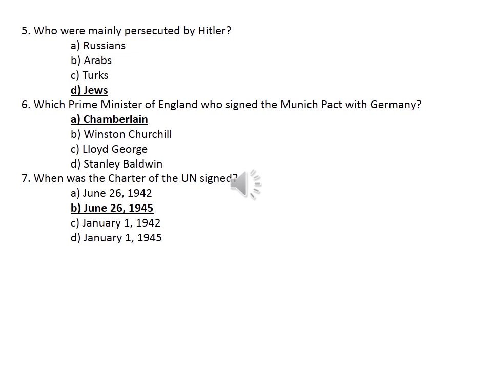So who was the Prime Minister who signed the Munich Pact with Germany? A, Chamberlain. B, Winston Churchill. C, Lloyd George. D, Stanley Baldwin. Who signed this agreement? Yeah, A, Chamberlain. So sixth question, option A, Chamberlain.